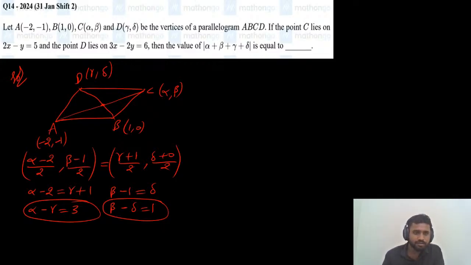Okay, so by using midpoint of AC equals midpoint of BD, alpha minus gamma is 3 and beta minus delta is 1. And another condition is that the point C lies on 2x minus y equals 5. So point C is lying on the line 2x minus y equals 5. So alpha beta will satisfy this line. So we can write 2 alpha minus beta equals 5.